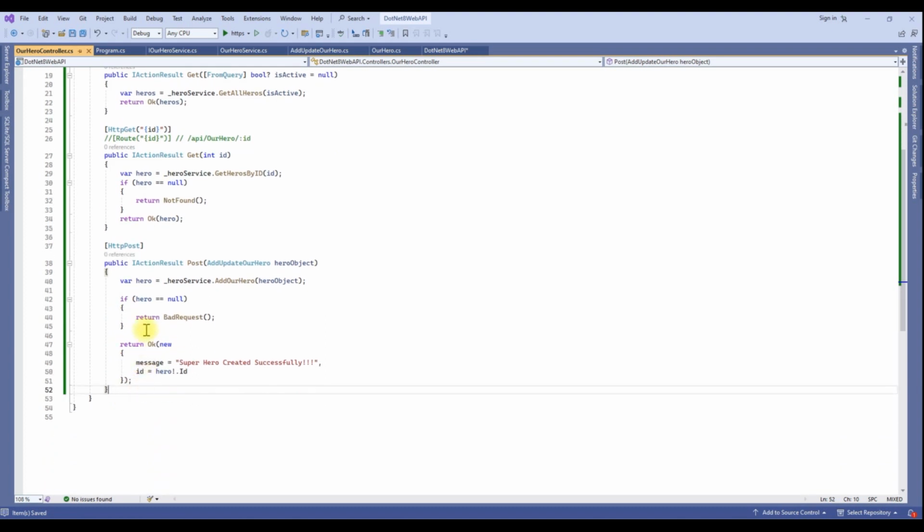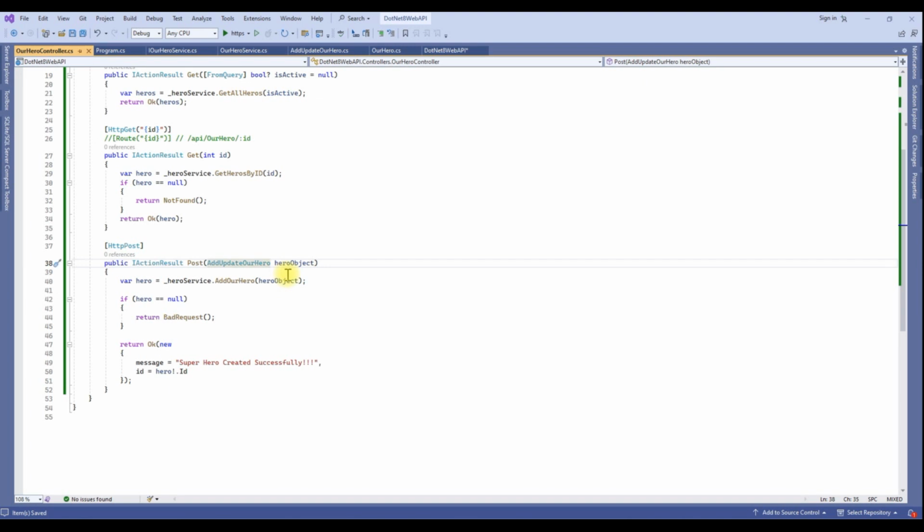Let's add the post method now. For the post method, just assign a post attribute here, the HTTP post verb. So this method becomes a post method. Here we are accepting some parameters, a route object.